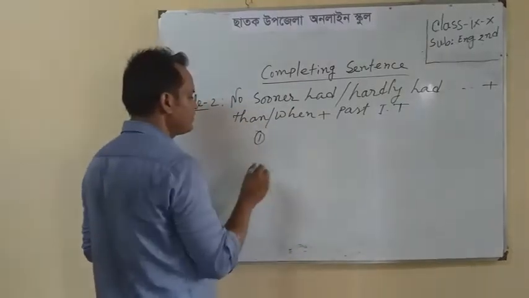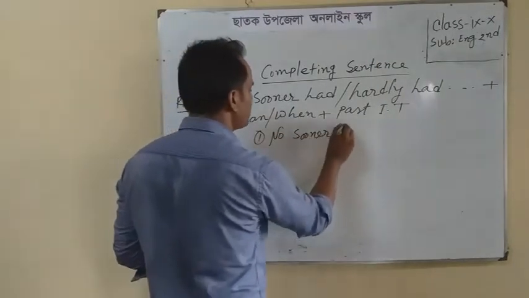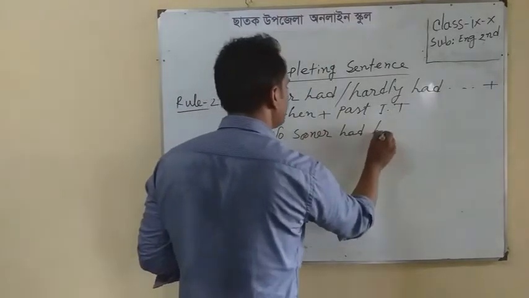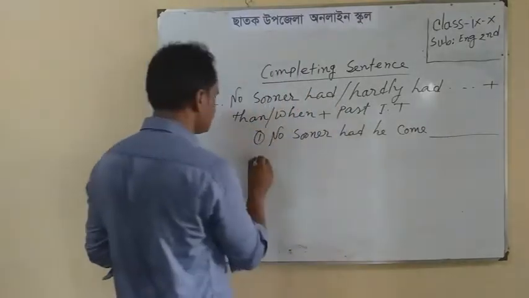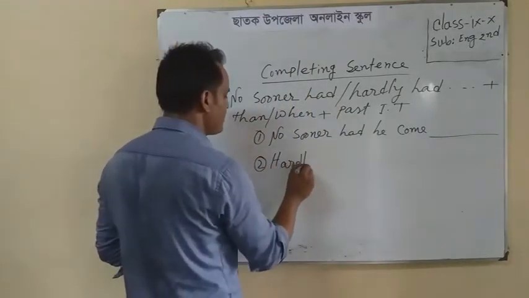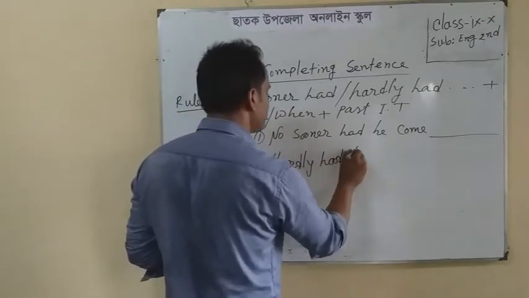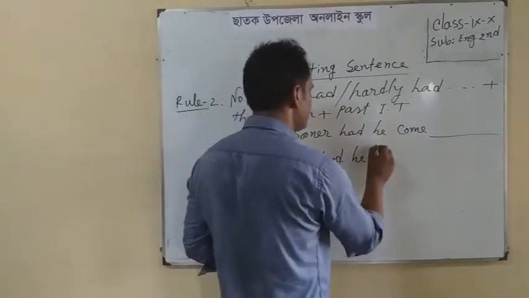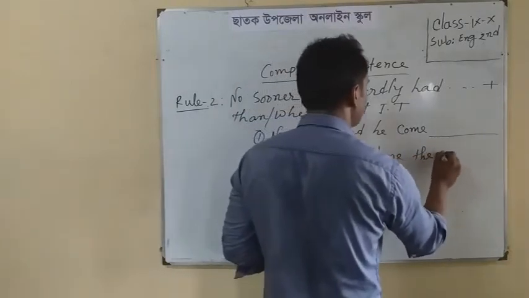Look at the example. No sooner had he come. Hardly had he done the sum.